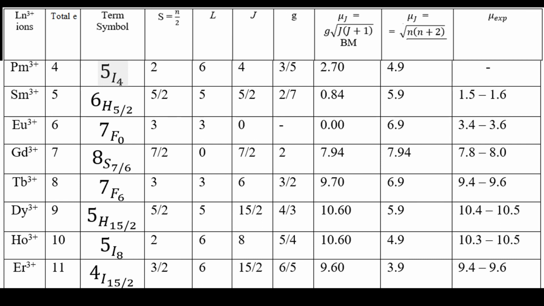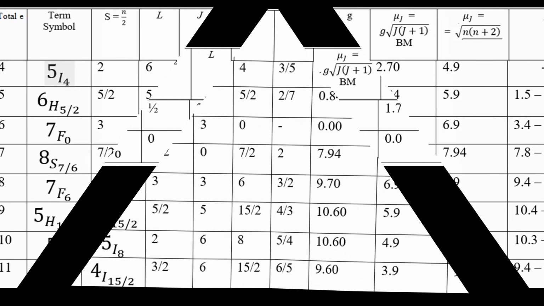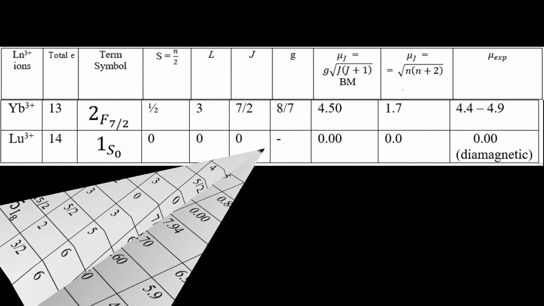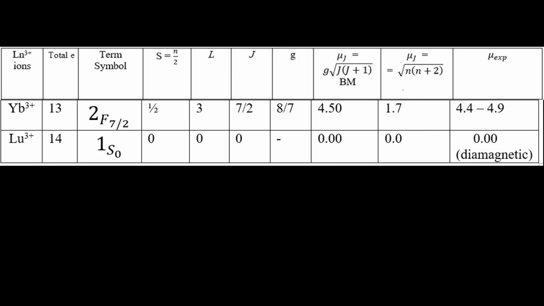It is the same. You may calculate here terbium 3+, dysprosium, holmium, erbium, thulium, and you may see a table here. And next table. Last elements, ytterbium 3+ and lutetium 3+, with total electrons 13 and 14, and the number of unpaired electrons in this case 1, that is half, and 0. The J value, L value, and g value are also calculated.